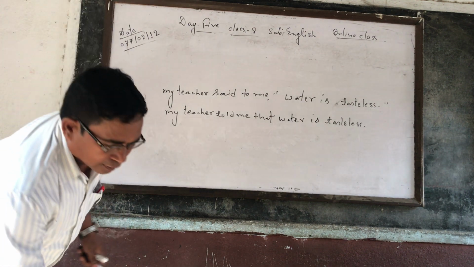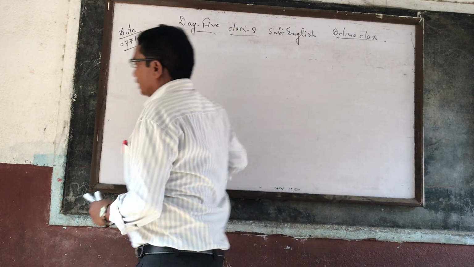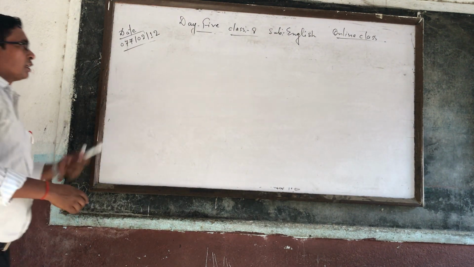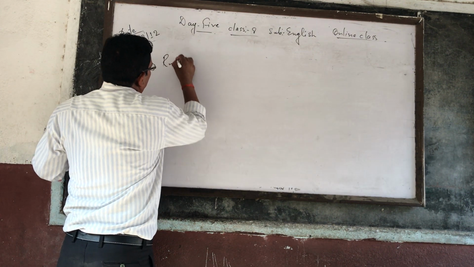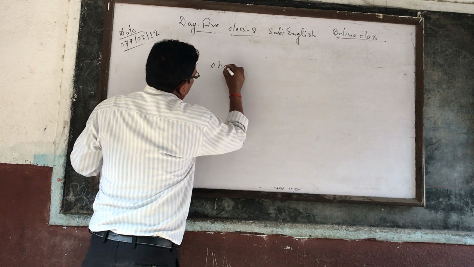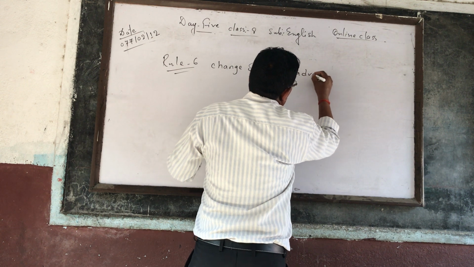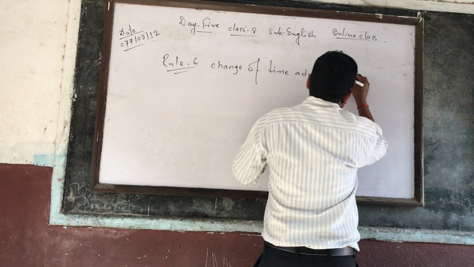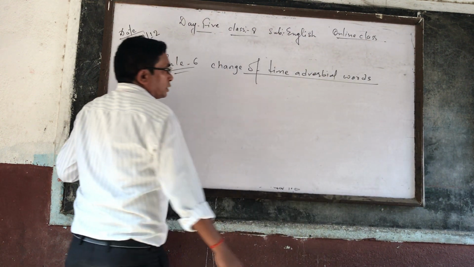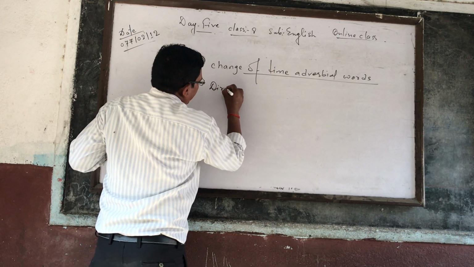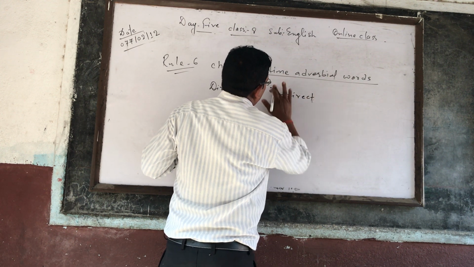Now finally, rule number 6, that will complete the change of reporting verb and reported verb of only assertive. So rule number 6: change of time adverbial words. Time adverbial words means words that show time. Direct, indirect.